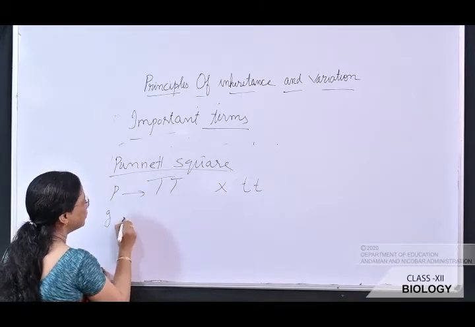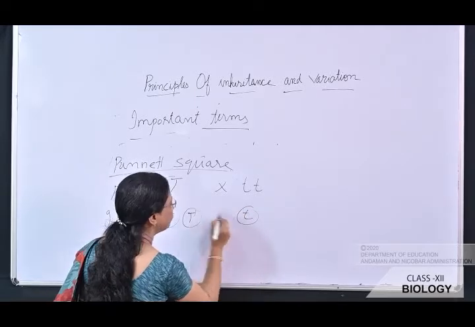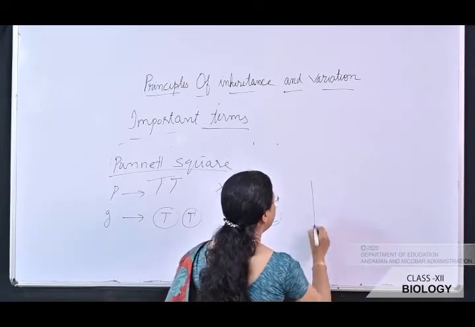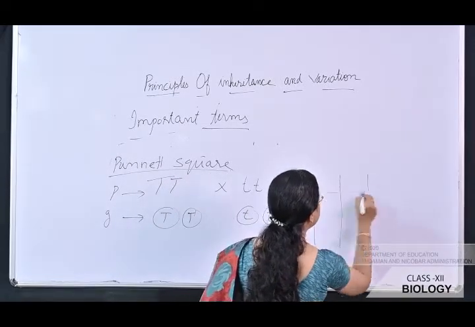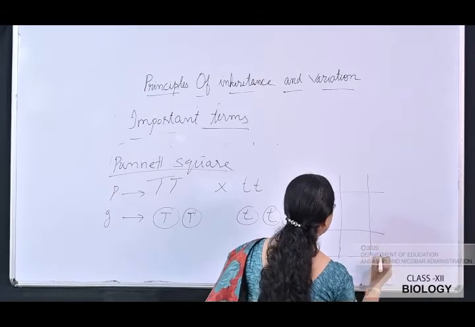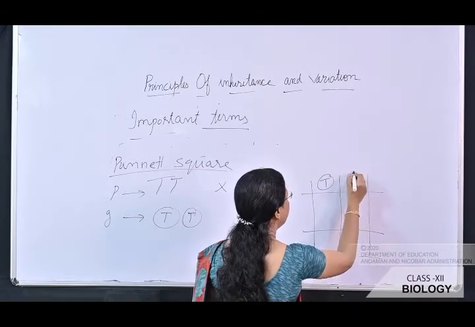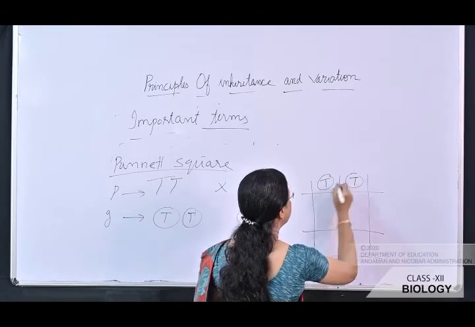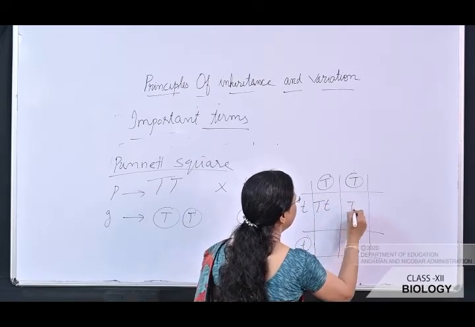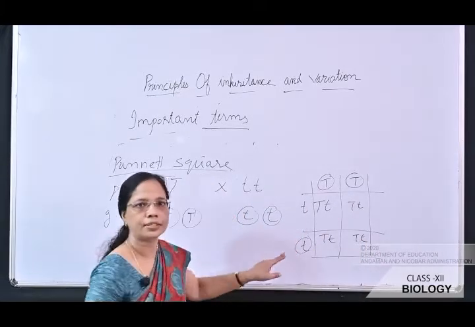Okay, gamete, suppose we are taking two gametes like that, and it is represented in a graphical form. So here we will write the gametes. Now it is crossed, capital T, small t. This is known as the Punnett square.